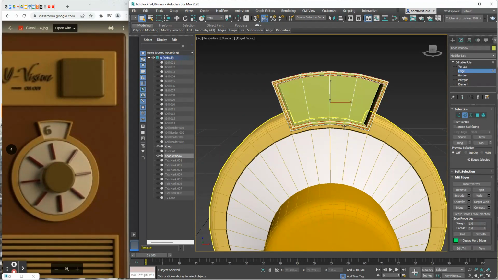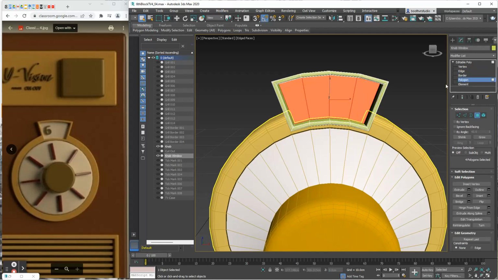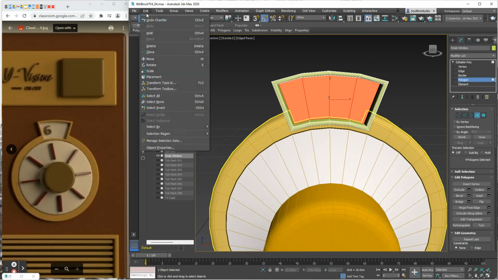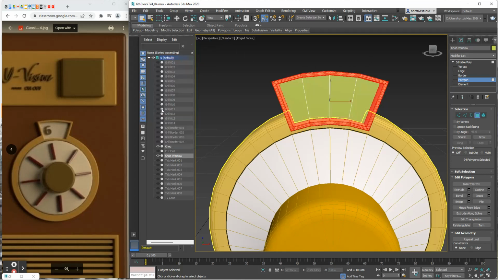And so the last thing I'm going to do here with this particular object is I want to create selection sets. At the moment, it's got those 4 polygons back there in the back, which I definitely want to call white. That's the color that they're painted. They're painted white. And then everything else about this thing, I'm going to go Edit, Select Invert. That gets all the rest, and I'm just going to call that yellow. It's going to get painted yellow.